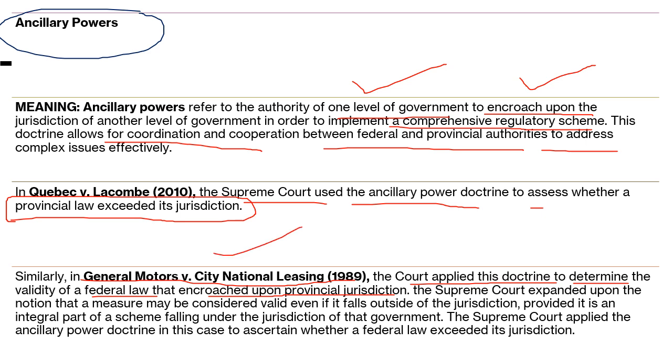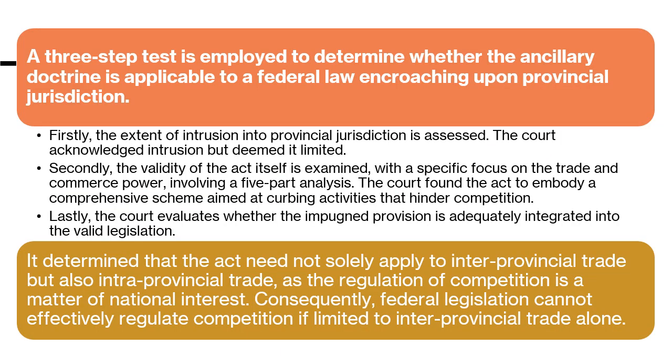So here in this case, federal law interfered into provincial jurisdiction, but Supreme Court expanded upon the notion that a measure may be considered valid even if it falls outside the jurisdiction, provided it is an integral part of the scheme falling under the jurisdiction of that government. Supreme Court applied this doctrine in this case to ascertain whether federal law exceeded its jurisdiction. So a three-step test is employed whenever Supreme Court or any other court has to see that ancillary doctrine is applicable to federal law and whether federal law is interfering, encroaching upon provincial jurisdiction.